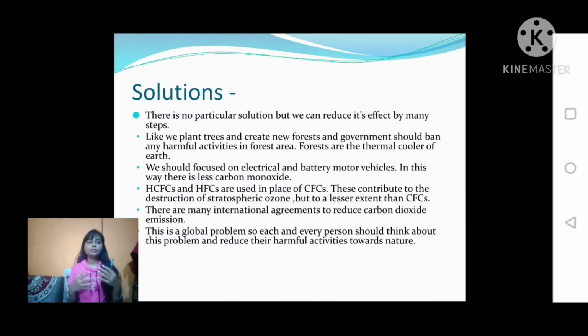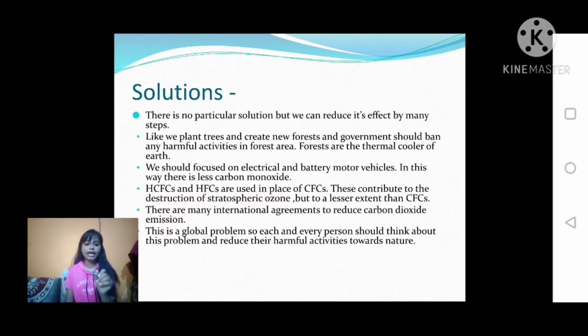So today's generation is focused towards electric and battery motor vehicles. This is a very good step, and I think by 2022 or 23 there are some electric cars also. Okay, so this is a very good step.